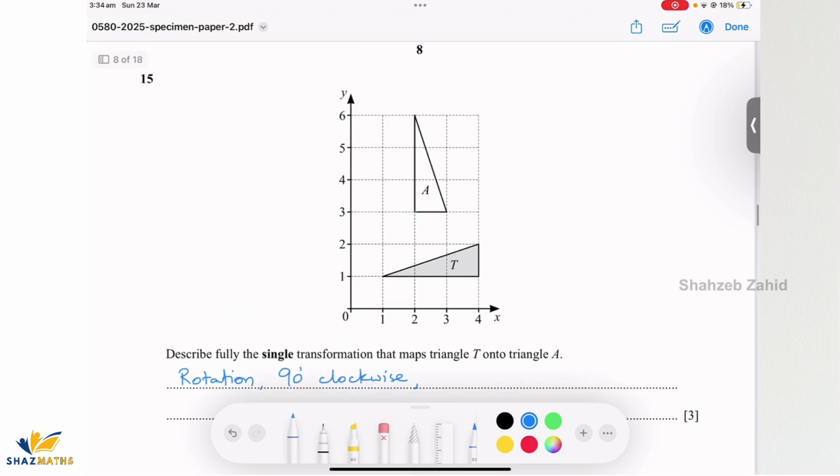Now last thing is I have to determine the point of rotation. There are 2 methods to determine point of rotation. First one is you draw it geometrically. We do know point of rotation is equidistant from all the corresponding points, right? So just gonna mark the corresponding points. This point is corresponding to this one, this point is corresponding to this one, and then this point is corresponding to this one.